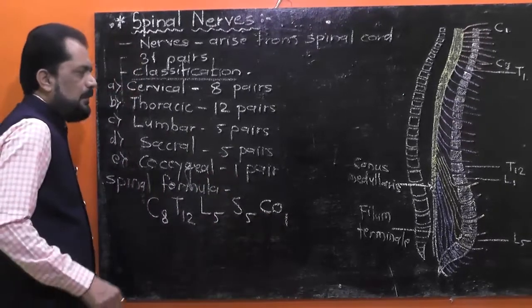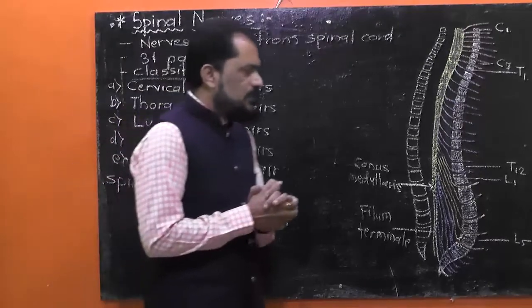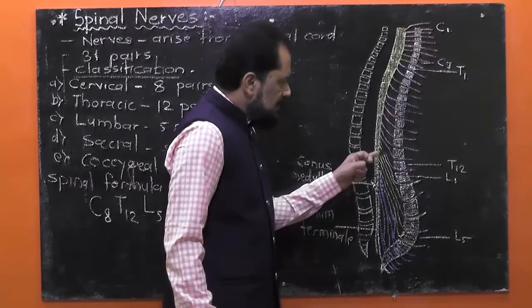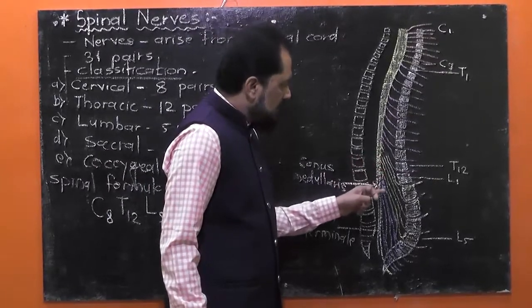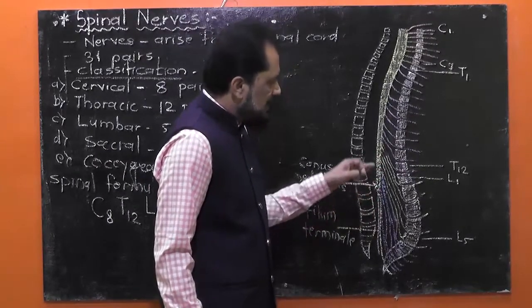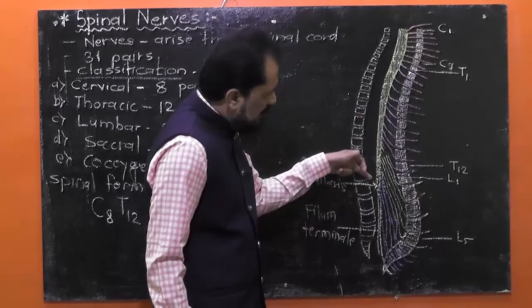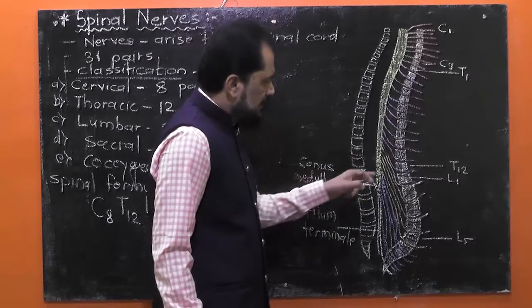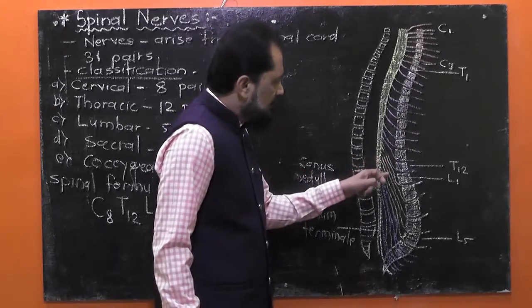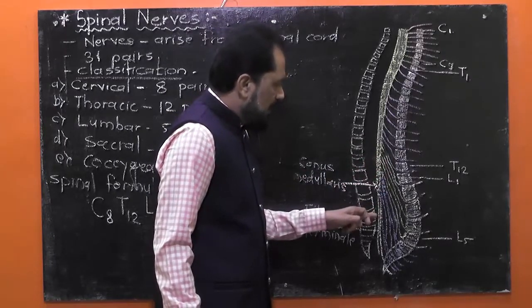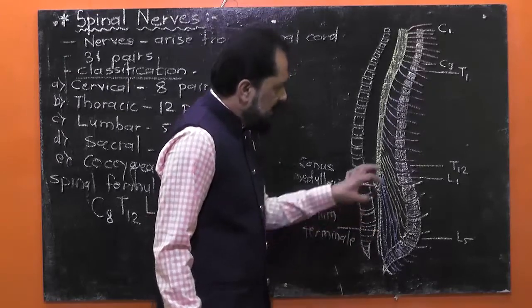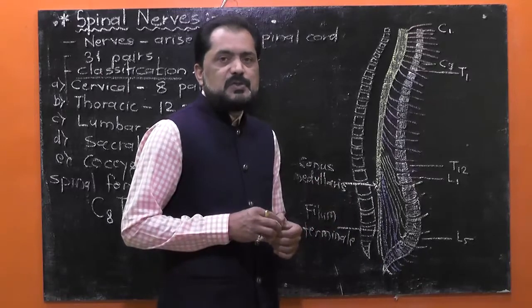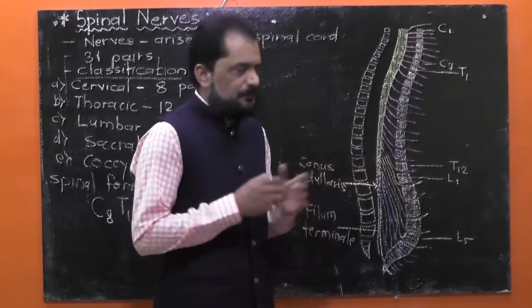One more thing I want to tell you, that we have already studied the last 10 to 11 pairs of spinal nerves which arise from the hind part of the spinal cord are very close to each other, and these last 10 to 11 pairs of spinal nerves along with the filum terminale appear just like a horse's tail, and that's why it is known as Cauda equina.